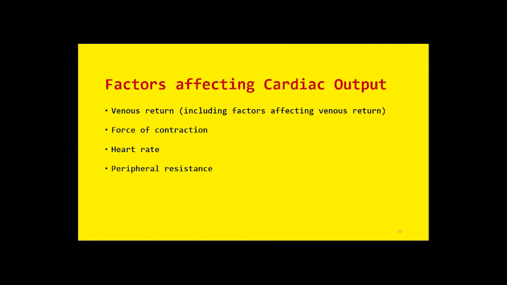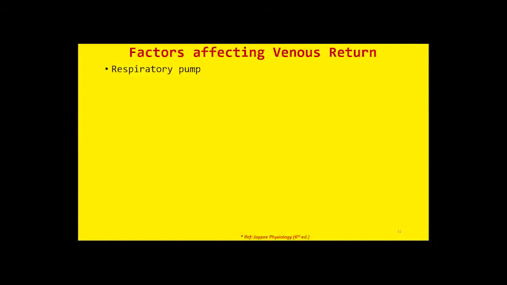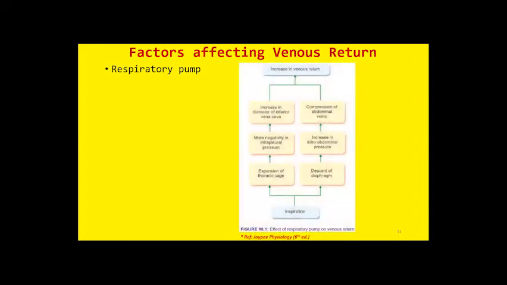And if you increase the resistance in the peripheral vessels, you are compromising the blood flow. This will reduce the blood entering the right atrium, that is venous return. A decrease in venous return will cause a decrease in cardiac output as well. That is why there is an inverse relationship between TPR and cardiac output. And the factors that affect venous return include the respiratory pump. We have discussed the respiratory pump already.